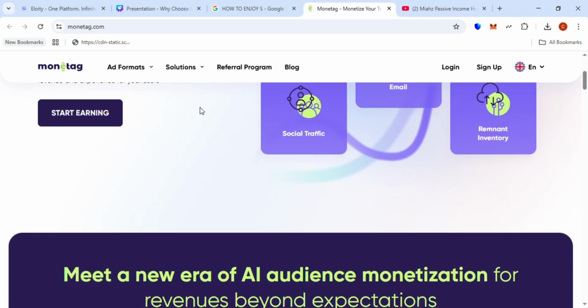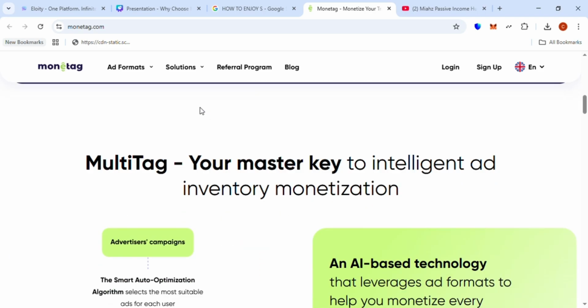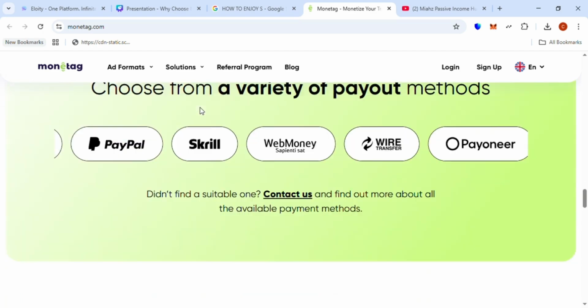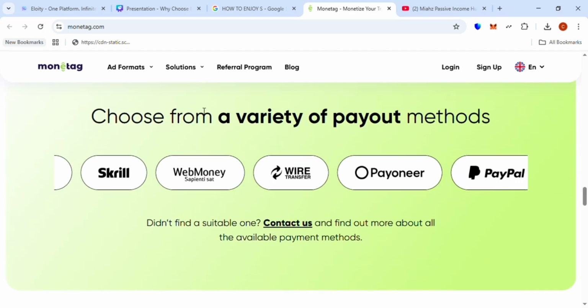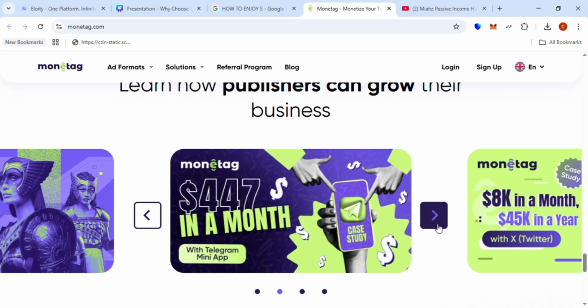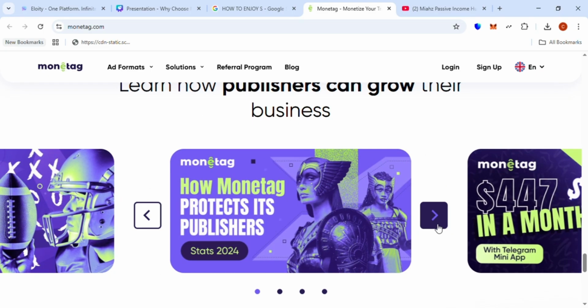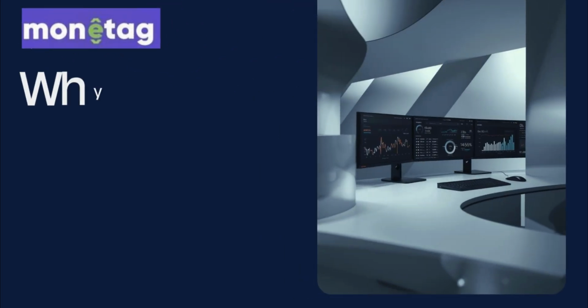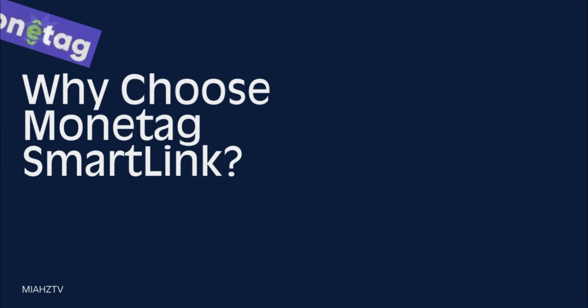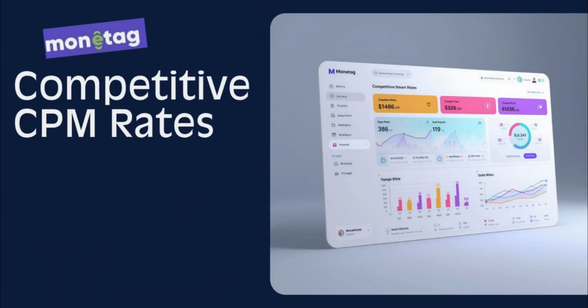In today's video, we're going to be talking about Monetag. Monetag is a global advertising platform that helps publishers like you monetize traffic from websites, blogs, social media, and more. All you need is a special link called SmartLink. It automatically redirects your visitors to the most relevant ads and offers based on their location. These are the few reasons why you need to join Monetag and use their SmartLink.